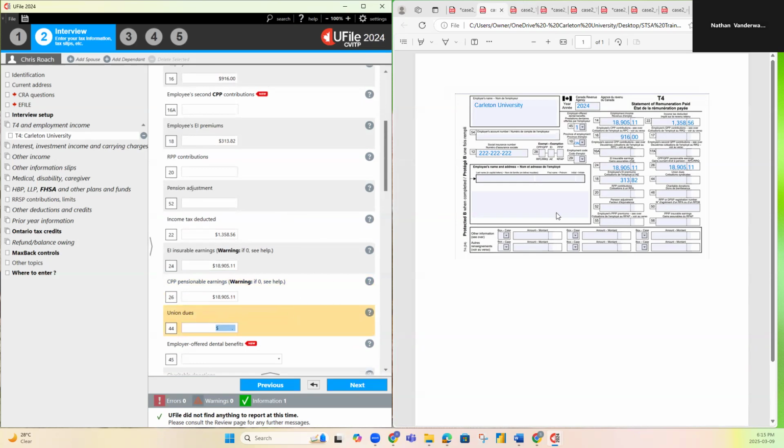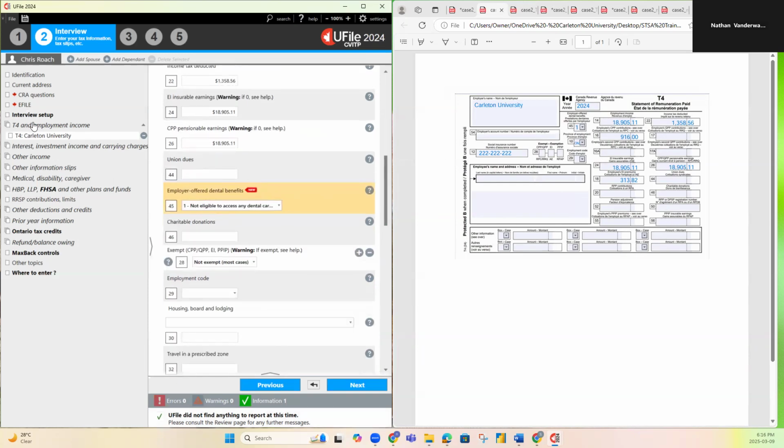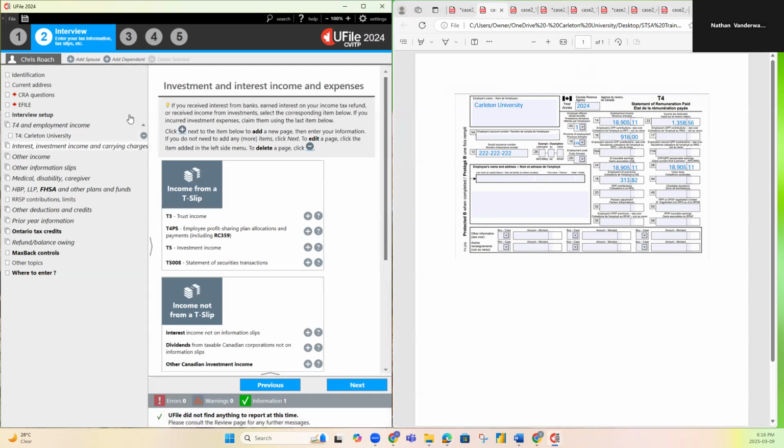Box 45 is the last box we're given. But if you are given union dues and all that, just fill in the boxes, match the boxes. Ignore the different social insurance number in this case. It should be 0000. When we made the forms, we used different socials, but anything but the zeros ends up throwing up errors. Anyways, this T4 is input. We can hit next. No errors, which is great.